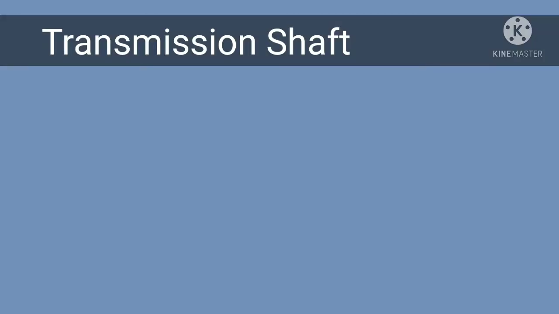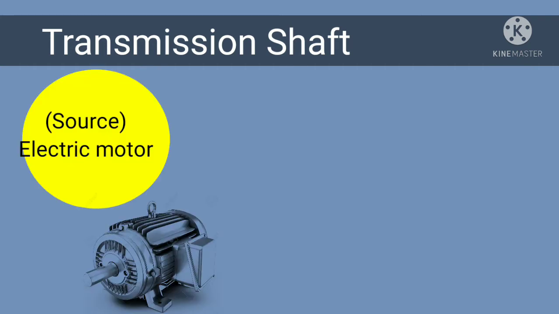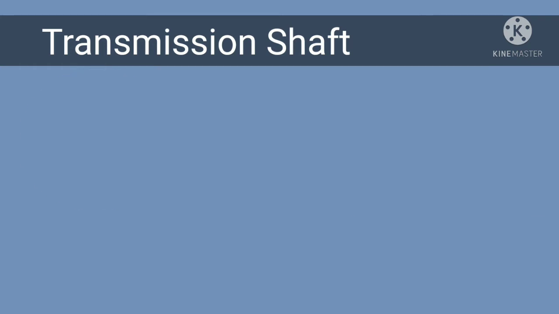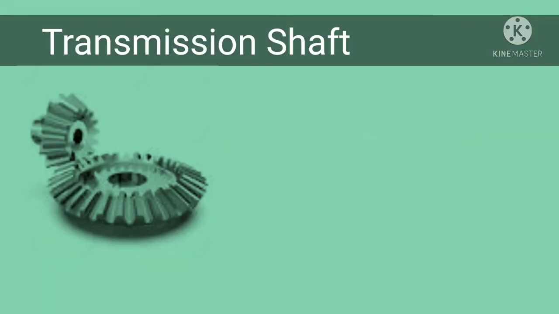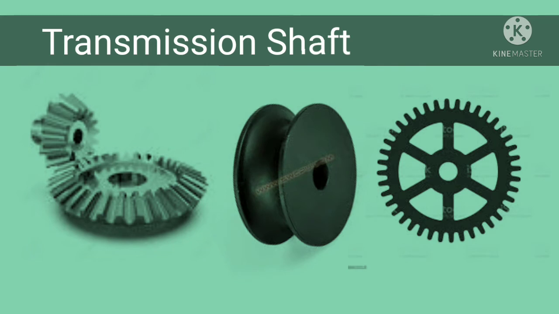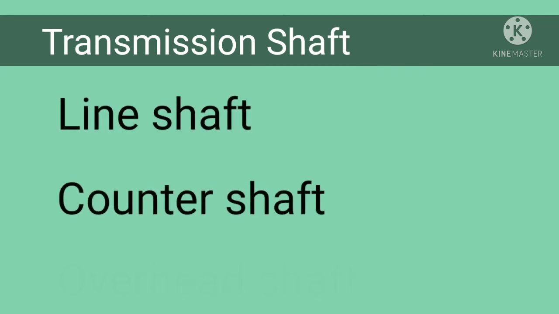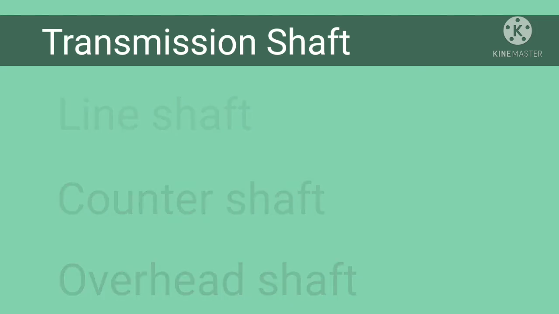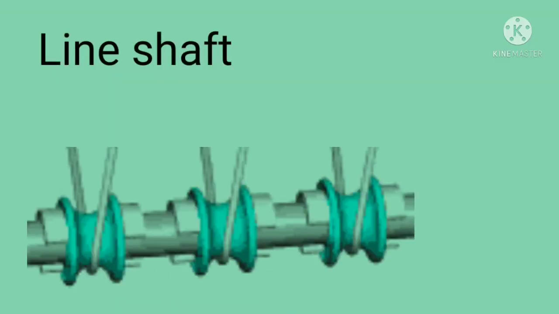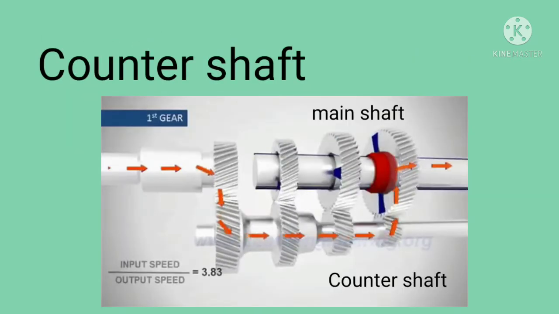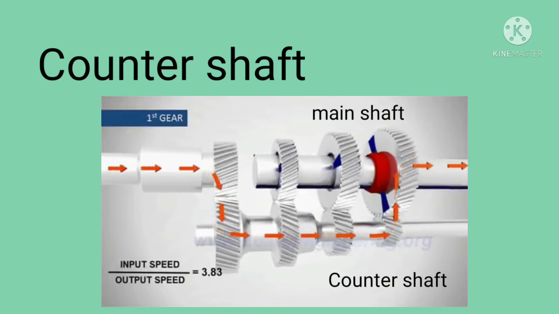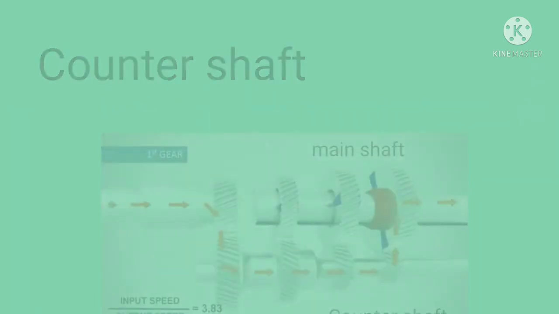Transmission shaft is used to transmit power from source of power to the power absorbing device. Transmission shafts only support the transmission elements like gears, pulleys, sprockets, etc. Line shaft, counter shaft, and overhead shafts are the transmission shafts. Line shaft consists of several shafts which are connected in axial direction by the use of couplings. Counter shaft is a secondary shaft which is driven by the main shaft.